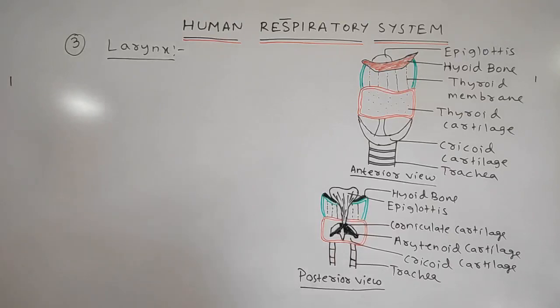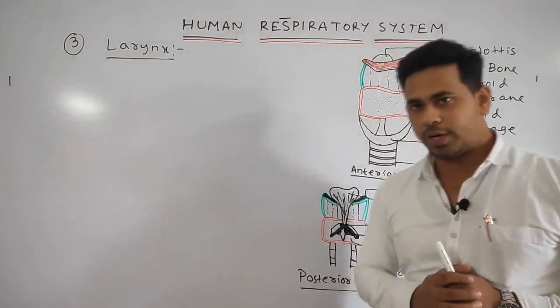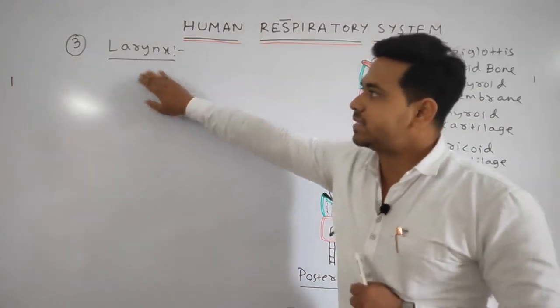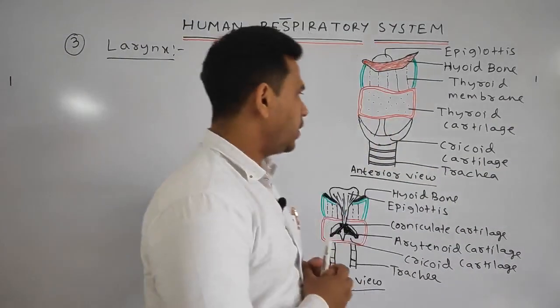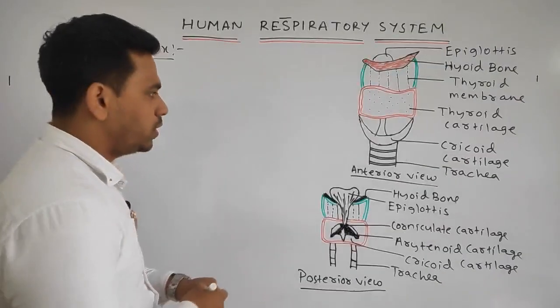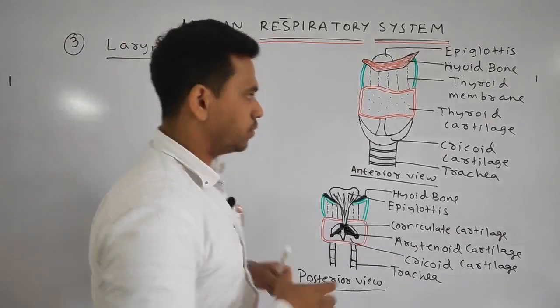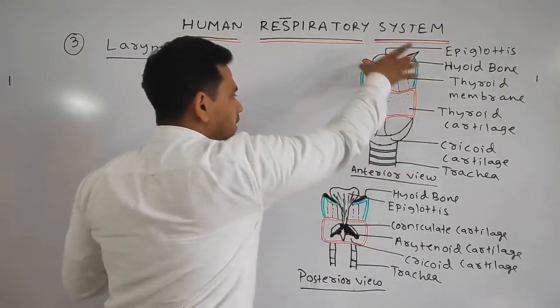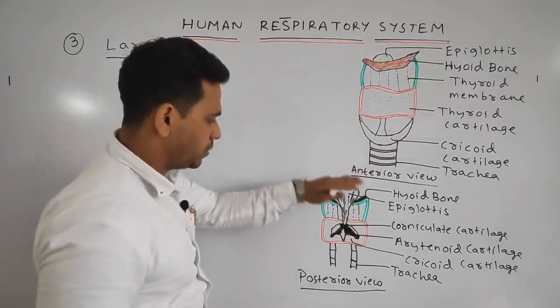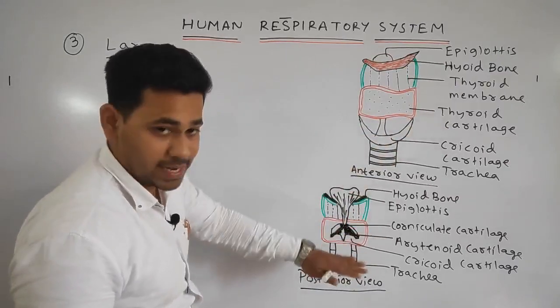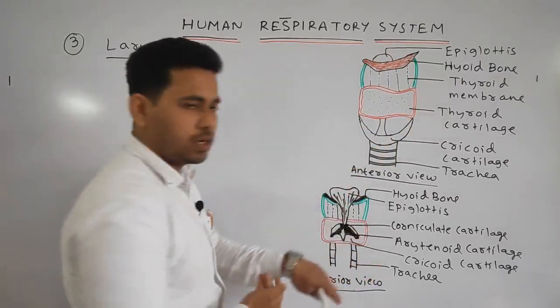Students, now come to your third main important portion, the larynx region. Here we have drawn two diagrams. One is the anterior view, and the other one is the posterior view. This one is the larynx region in the anterior view, and this one is the larynx region in the posterior view.